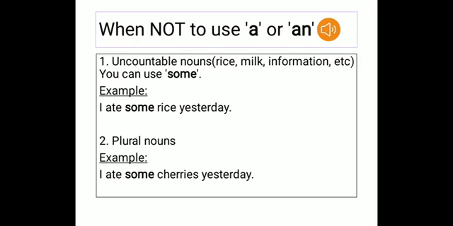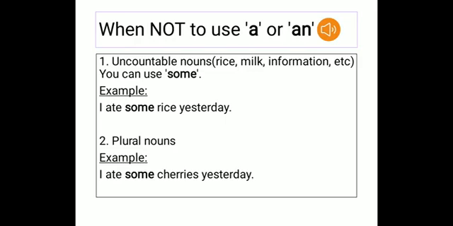You never say I ate an cherries yesterday. You mostly use some. So you don't have to count, but you know it was not 1.